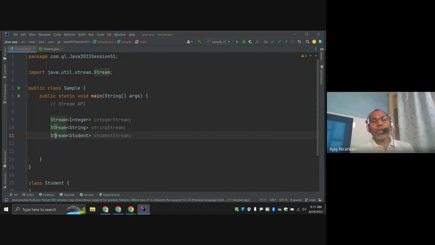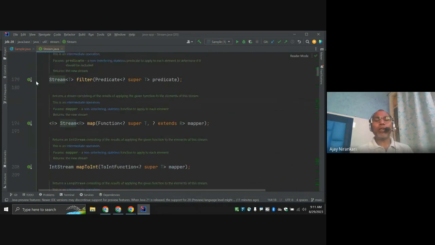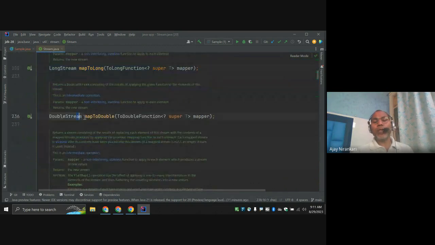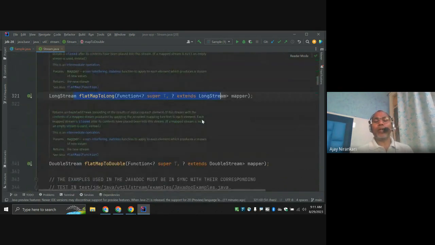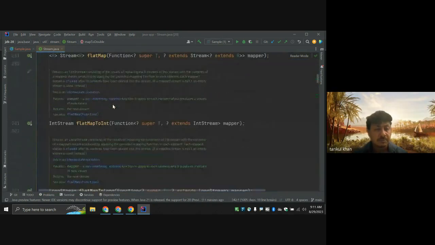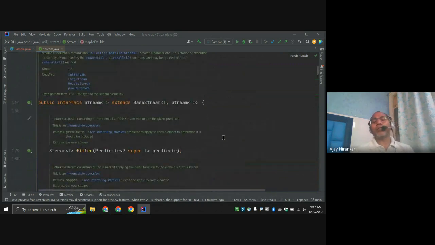If you notice, this is the interface, and it has a lot of abstract methods: 1, 2, 3, 4, 5. If I am going to implement it, I have to give the definition of all the methods: flatMap, flatMapToInt, flatMapToLong, flatMapToDouble. Lots of abstract methods here. Surely it's not feasible for me to override all these methods. That means we have to take the help of the existing Java library. Java has already provided the implementation.